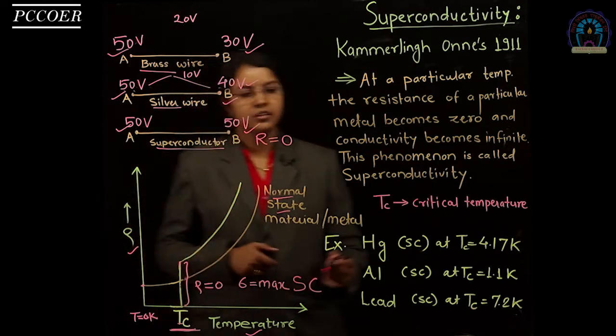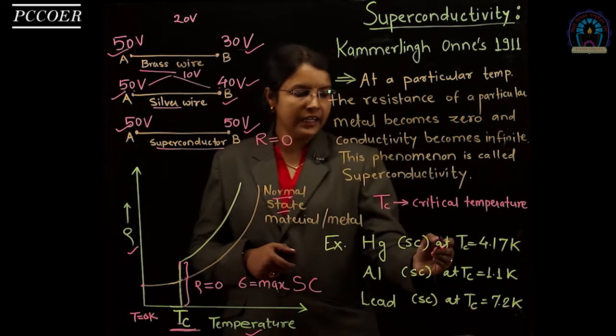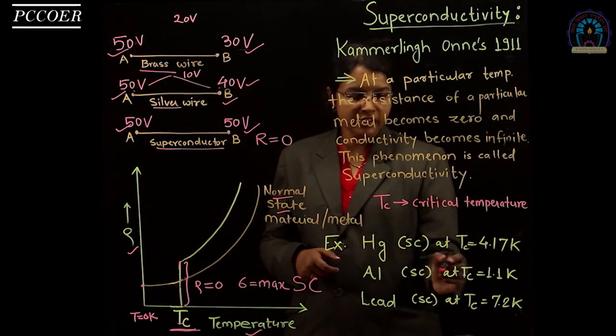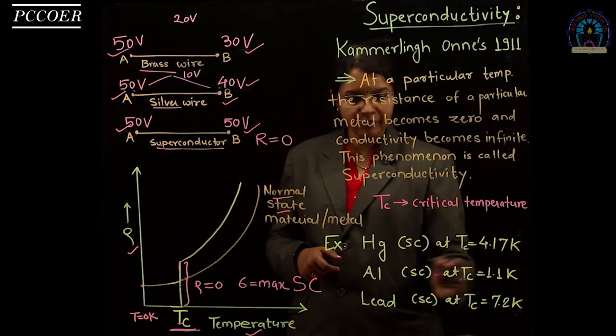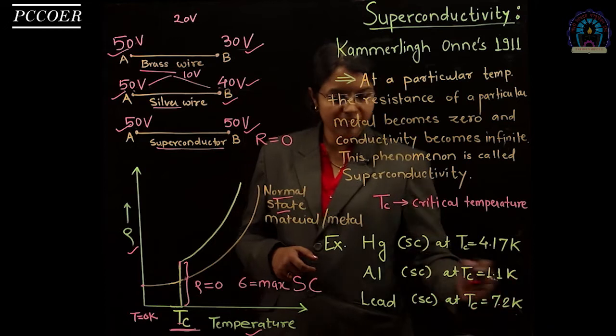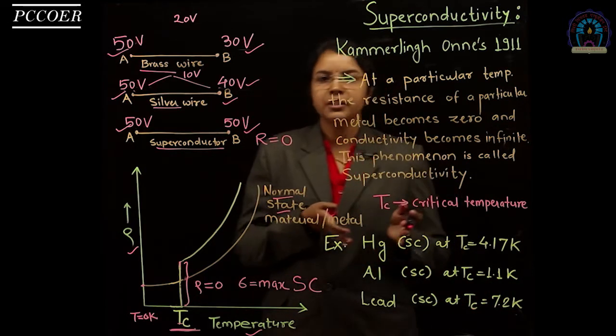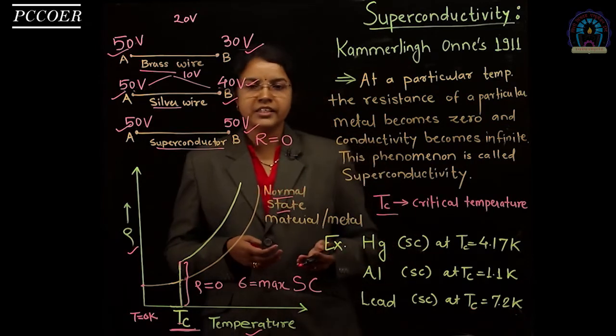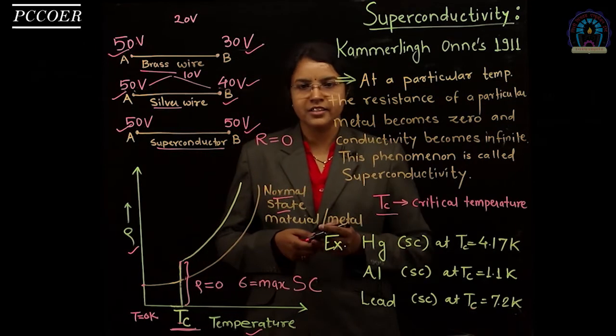For example, mercury becomes a superconductor at Tc equal to 4.17 Kelvin. Aluminum becomes a superconductor at Tc equal to 1.1 Kelvin. Lead becomes a superconductor at Tc equal to 7.2 Kelvin. Means different types of superconductor materials have different critical temperatures. But maintaining the value of Tc is an expensive and tedious task.